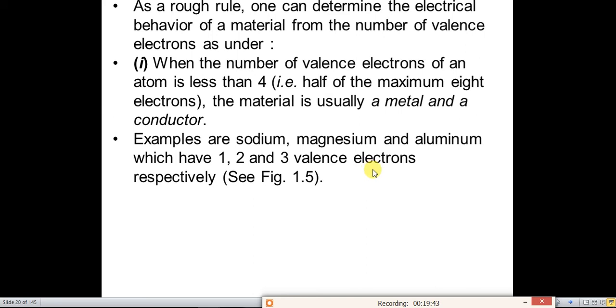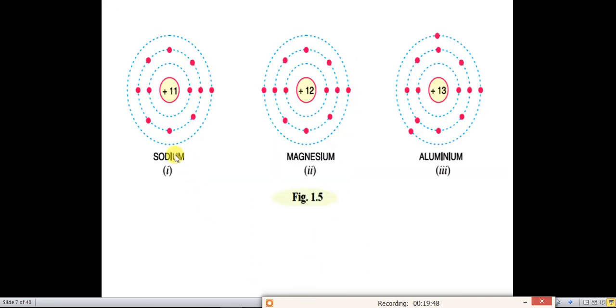We will see in the figure. In this figure you can see examples of metals. Sodium is a metal, magnesium is a metal, aluminum is a metal. The atomic number of sodium is 11, electronic configuration 2, 8 and 1. So the valence electron is less than 4. Magnesium atomic number is 12, electronic configuration is 2, 8 and 2.